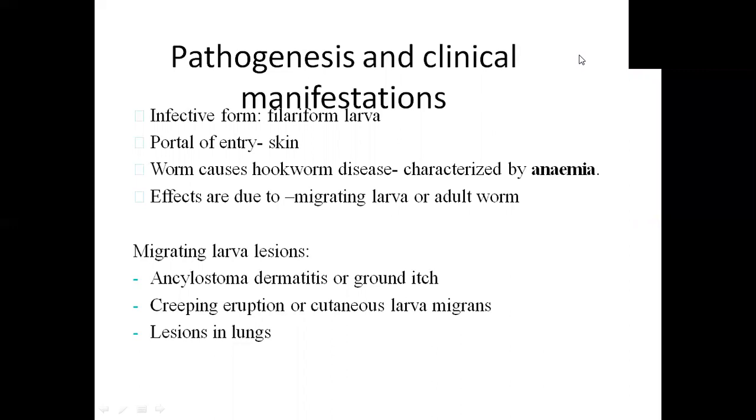Ancylostoma dermatitis, or ground itch, is the symptom produced by the migrating larva. They cause a certain type of itch and creeping eruption in cutaneous larva migrans. As they enter through the skin, there would be eruptions at the point of entry and along the trail or the course that they have traveled. We may also find lesions in the lungs, because as they enter into the alveoli, some inflammatory reactions can definitely be seen in those locations.